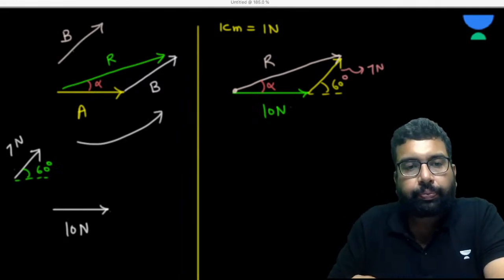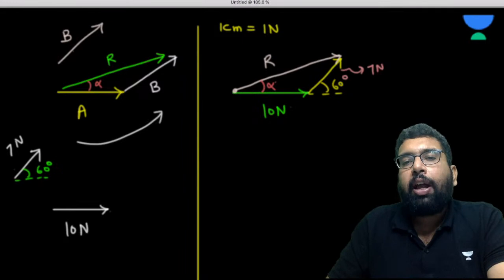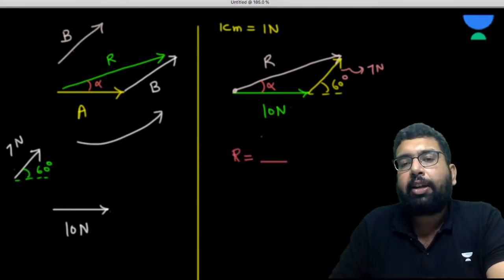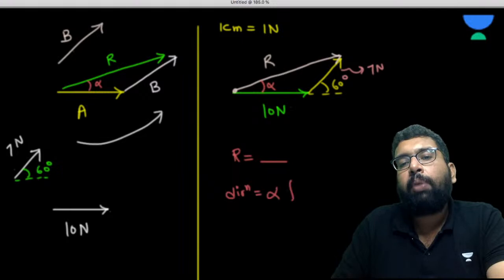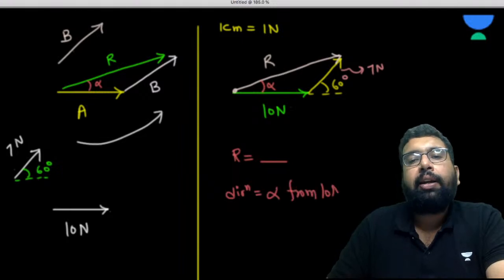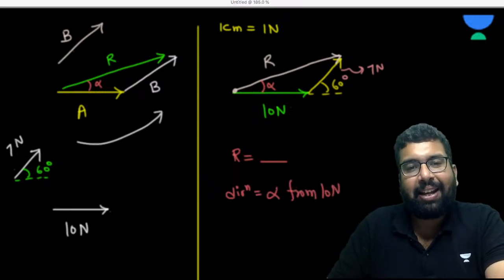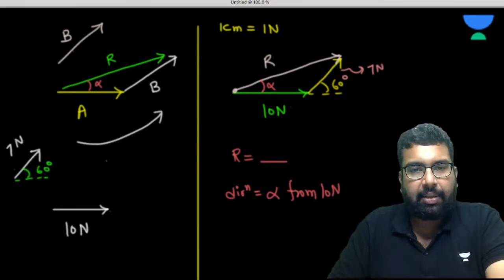Now, after you have done it, you get the magnitude of it and you get the direction of it. So if I ask for the direction, how will you give it? You will say alpha from 10 Newton, right? Okay, so you will be able to do that. Now let's see some more.